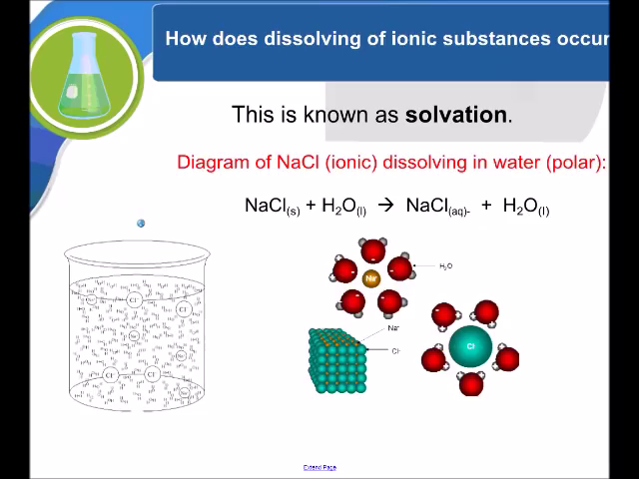Okay, so now we want to talk about how we dissolve ionic substances. This process is known as solvation. And we have a diagram of sodium chloride dissolving in water. The polar parts of the water molecules would be attracted to the ions within the sodium chloride, and that will help the sodium chloride dissolve. And we have a little video to help you see that.